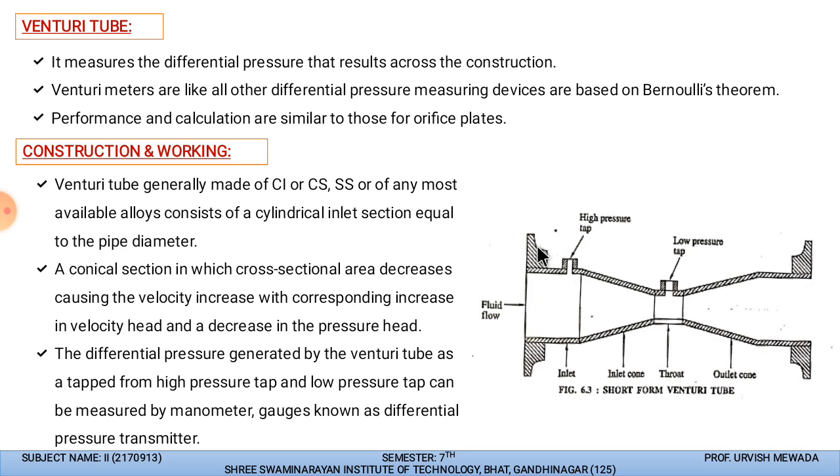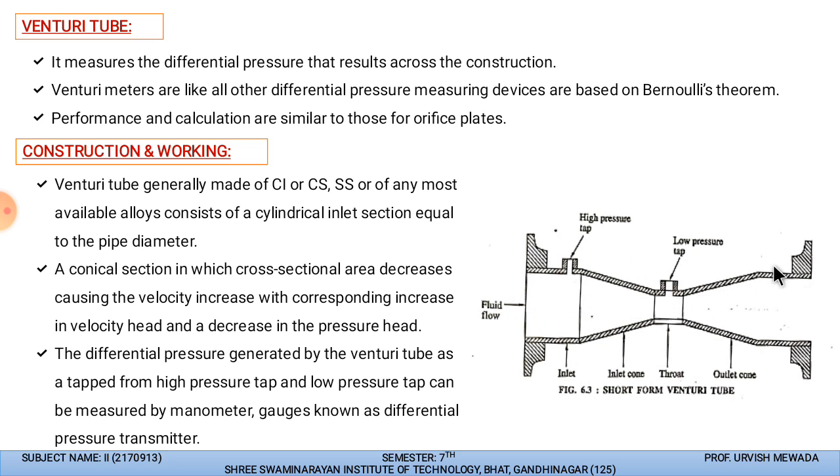At the inlet and the outlet the diameter of the tube is the same, but at this point we have the throat section, or neck, which is a narrow portion. Ultimately we are creating a pressure difference, and from that we can measure the flow passing through this Venturi tube.